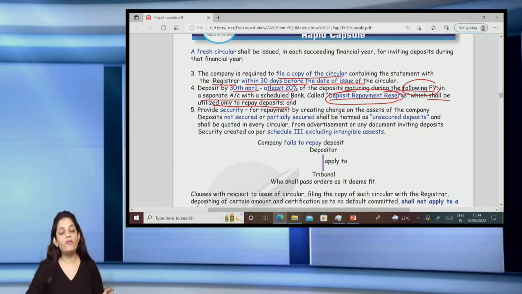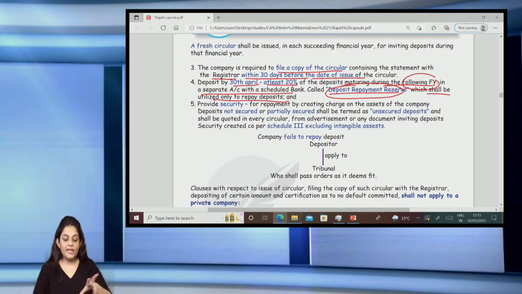Now, till this point, whatever we have done, there is an exemption here actually. As I said, whatever we have discussed under section 73, all of these clauses will not apply to a private company if the amount it has accepted as deposits from its members does not exceed 100%. If it does not exceed 100%, then all these provisions will not be applicable. That is, they don't have to issue a circular, file a copy with the registrar, or maintain a deposit repayment reserve. They don't have to do any of this, right?